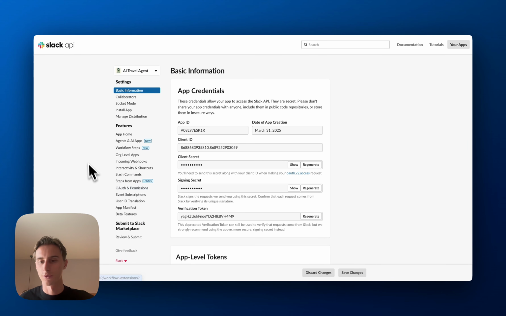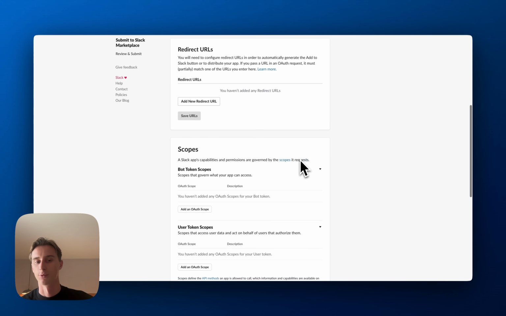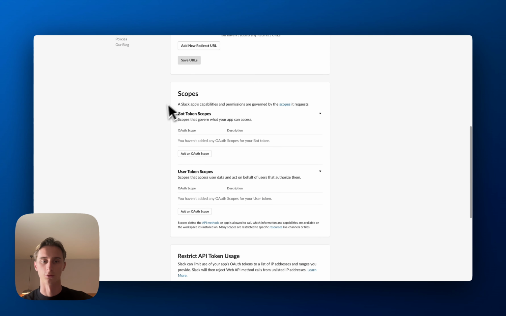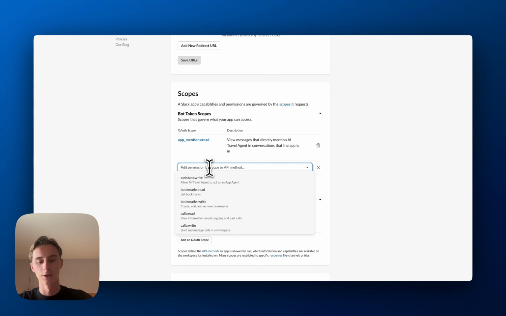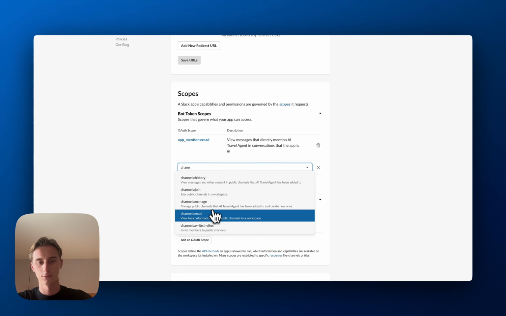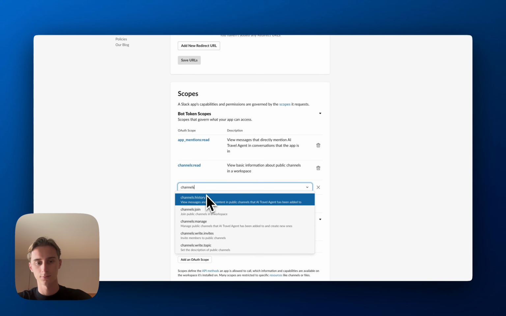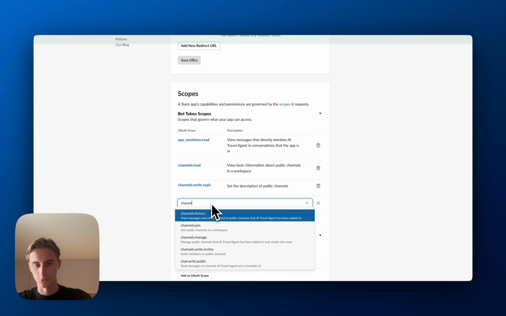So the first thing that you'll do is you'll go to OAuth and Permissions. So here is the main page on how you install the app and what kind of permissions we will give it. So you just need to scroll down and then you'll see bot token scopes. And here what you do is you're going to add exactly these scopes: app_mentions:read, channels:read, channels:write, channels:join.